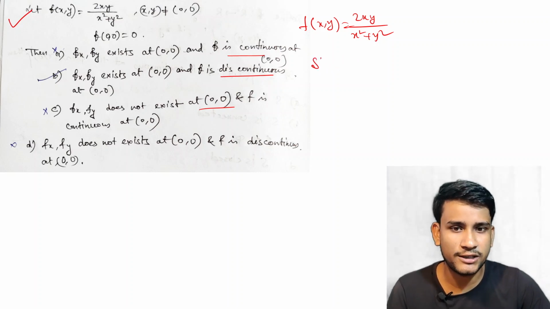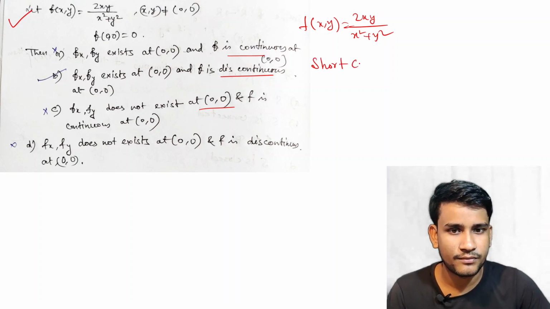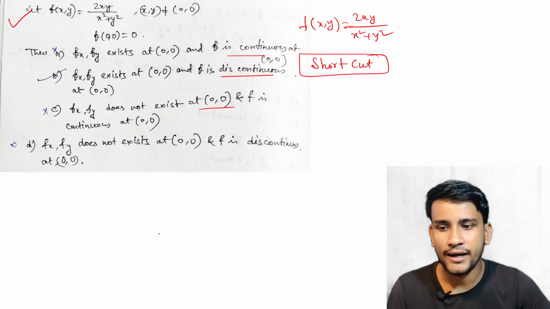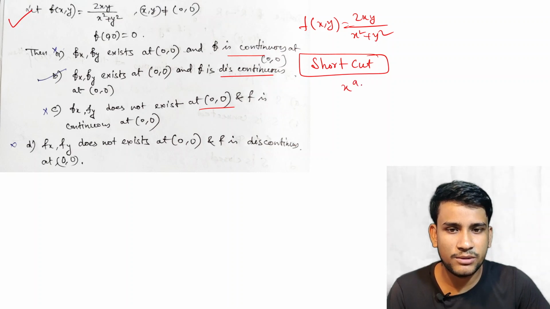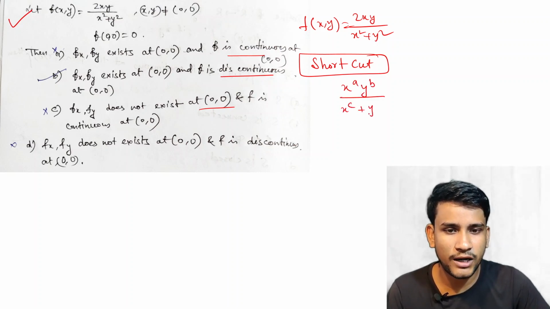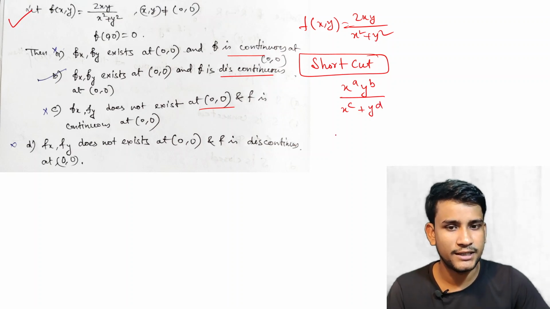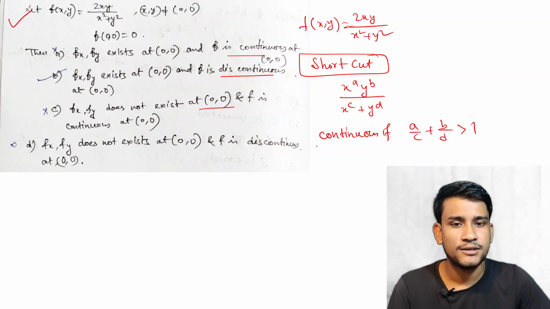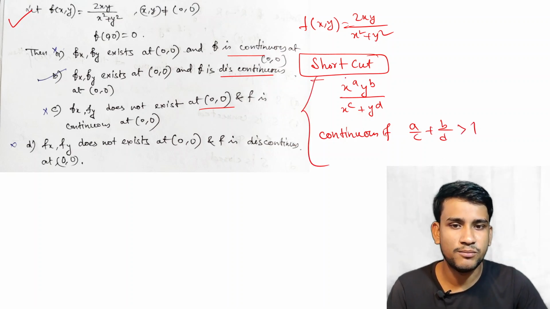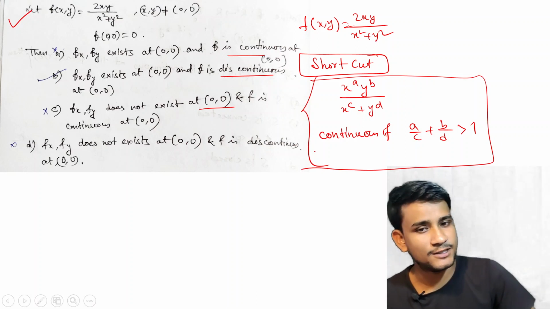Here is one shortcut tip. Remember that if the function is like x to the power a, y to the power b, by x to the power c plus y to the power d, these types of functions, then this is continuous if a by c plus b by d is greater than 1. This is a shortcut tip you must remember. It is very useful.